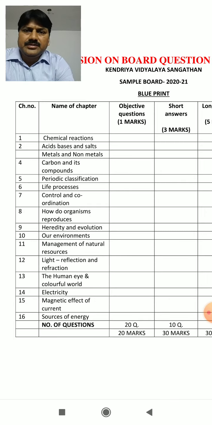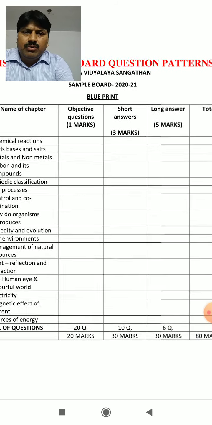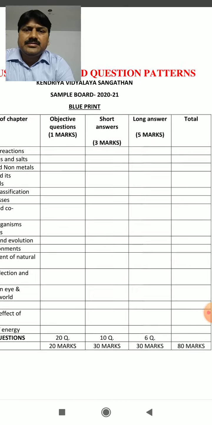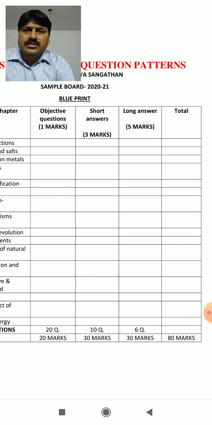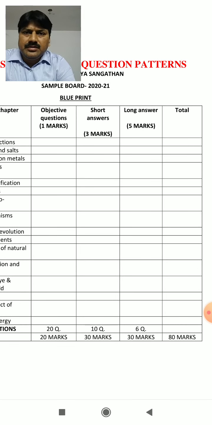These are the names of your chapters, 16 chapters in science class 10, and in board classes there are 3 patterns of questions. One is objective type questions, having 1 mark. Again short answer questions with 3 marks, and long answer questions of 5 marks.